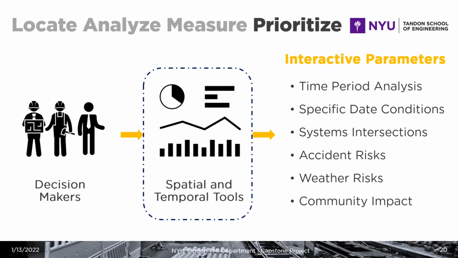And the way that this is created is by the use of interactive parameters that allow for a time period analysis, specific date, looking at specific date conditions, looking at systems intersections, reviewing and creating parameters to prioritize risk of a particular accident, looking at how weather is impacting all other systems and what are the weather risk of a particular area, and also having a community impact, which means understanding who are the people in a particular risk area and how they're going to be impacted if a disruption happens.